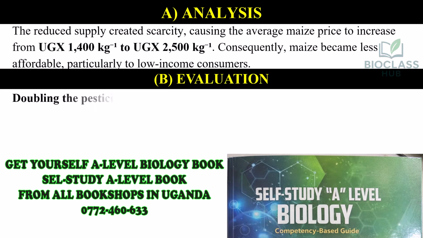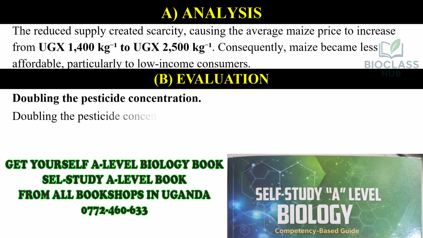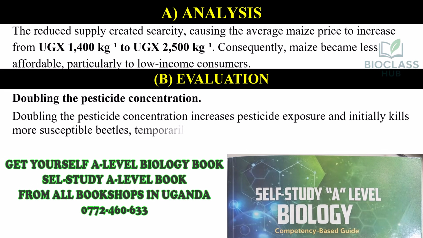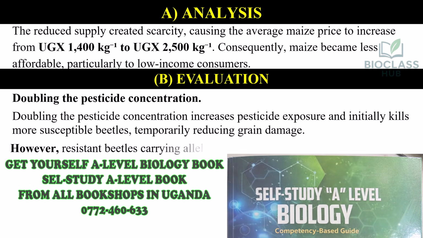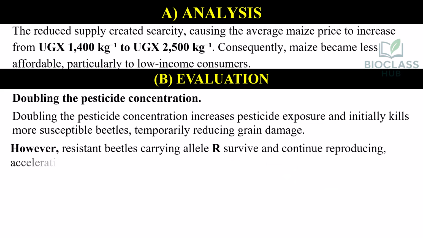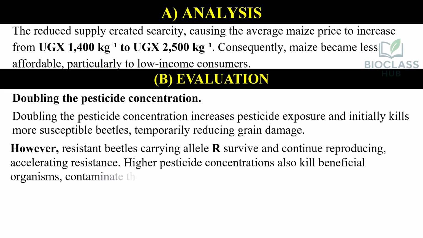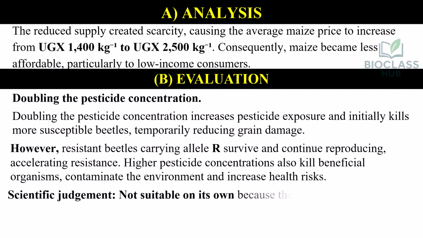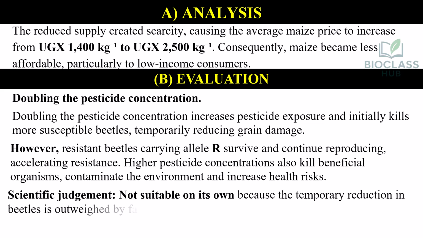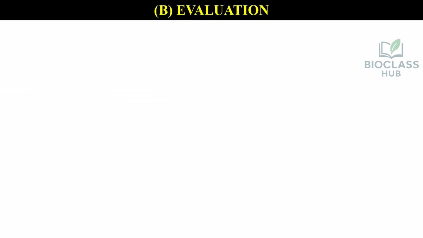Evaluation. Doubling the pesticide concentration. Doubling the pesticide concentration increases pesticide exposure and initially kills more susceptible beetles, temporarily reducing grain damage. However, resistant beetles carrying allele R survive and continue reproducing, accelerating resistance. Higher pesticide concentrations also kill beneficial organisms, contaminate the environment, and increase health risks. Scientific judgment, not suitable on its own because the temporary reduction in beetles is outweighed by faster resistance development and greater ecological disruption.